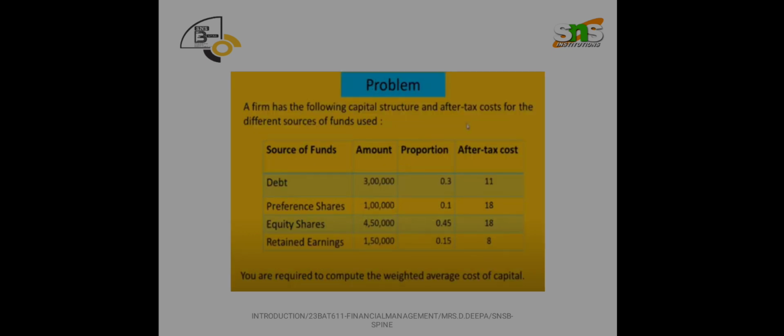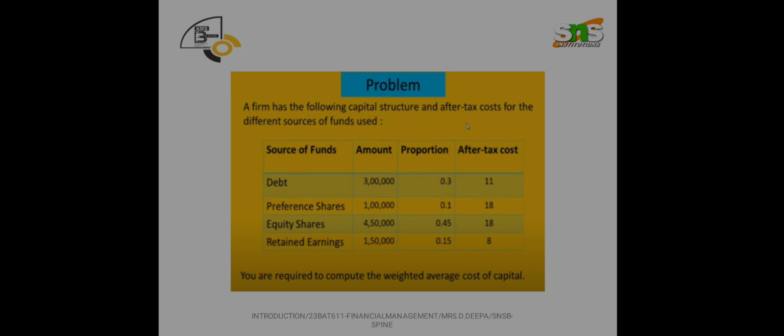When we discuss one problem related to this WACC, that is weighted average cost of capital, we can see the different sources given in this problem: debt, preference, equity shares and retained earnings. This is what we call the capital structure. Capital structure is nothing but the mixture or combination of different sources, how you are framing the capital.